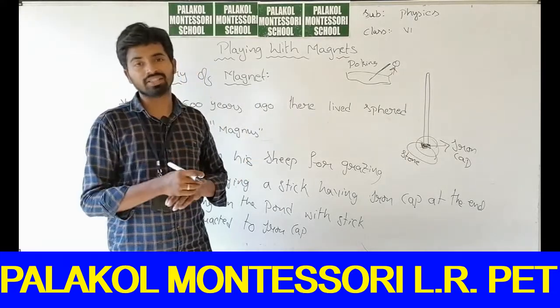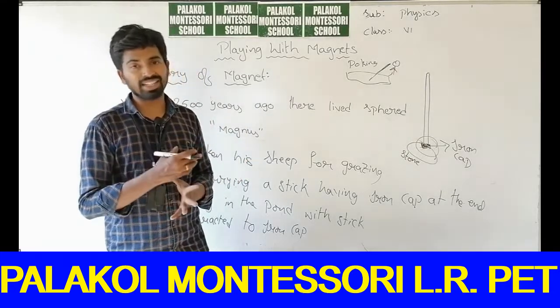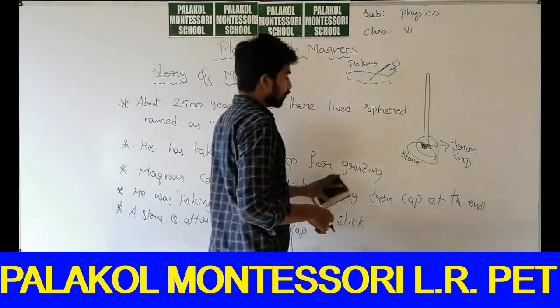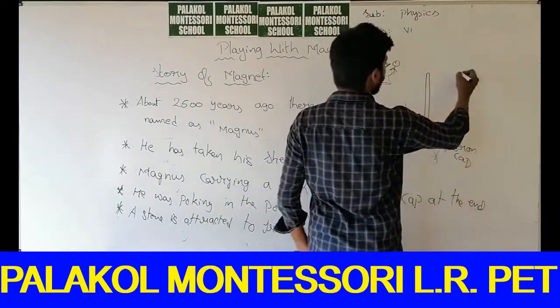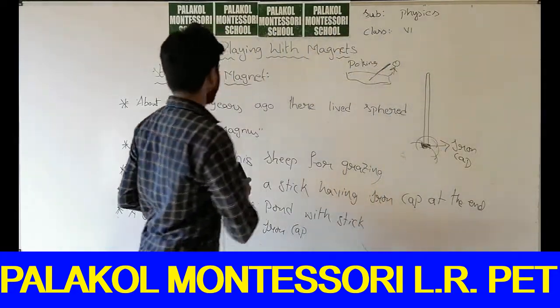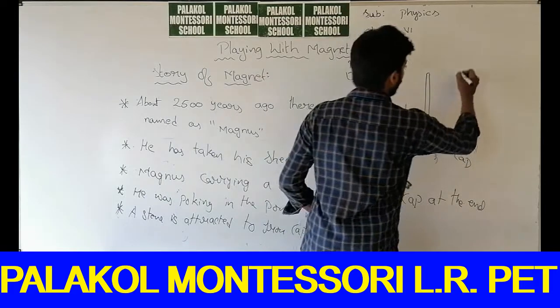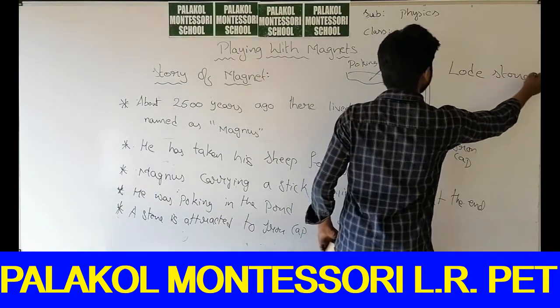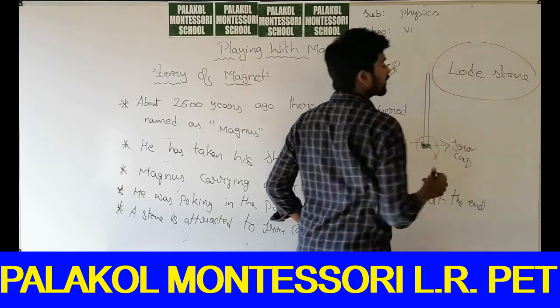That stone is called a magnet, and we call it lodestone. So this is the natural magnet. What is a magnet?